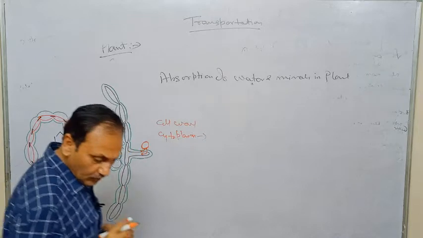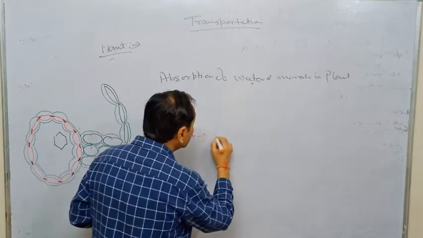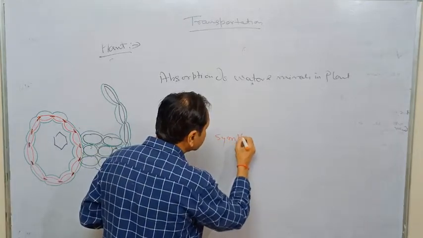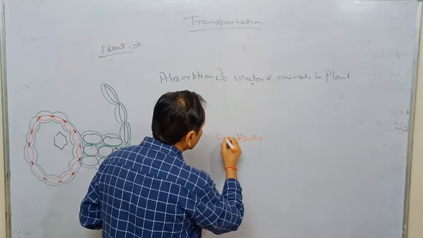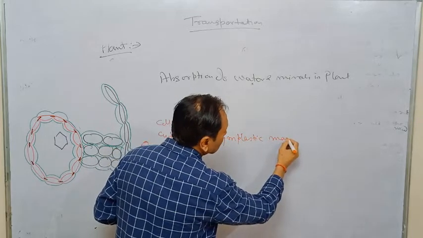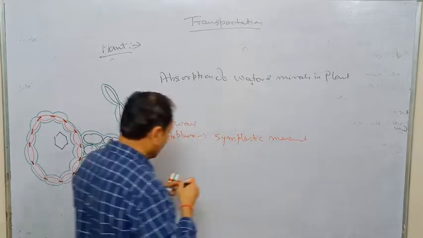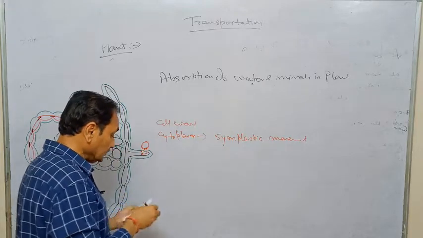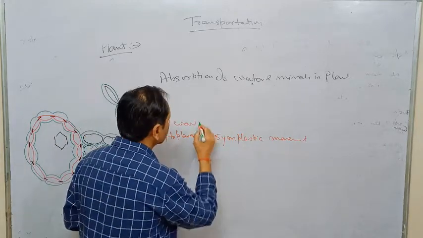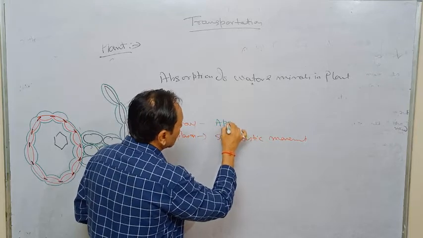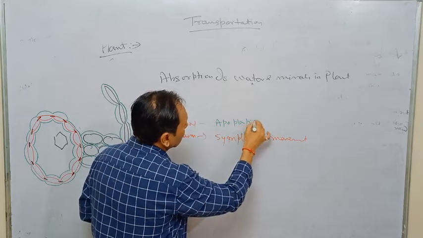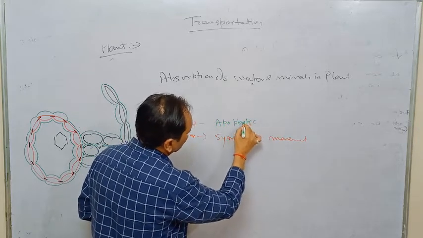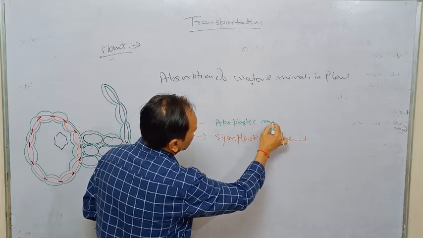If it is through the cytoplasm, that is called symplastic movement. And if it is through the cell wall, it is called apoplastic movement.